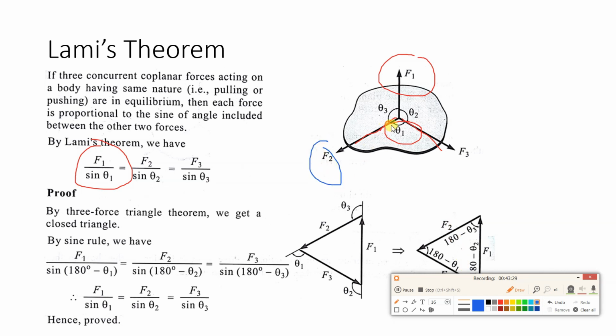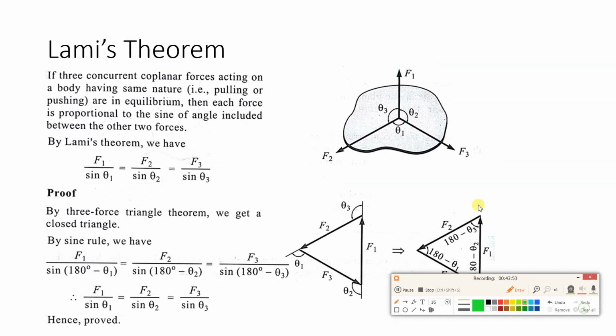The remaining 2 forces are F1 and F3. What is the angle between them? Theta 2. So F2 upon sine theta 2 is equal to, next, suppose we are taking F3. The remaining forces are F1 and F2, the angle is theta 3. So F3 upon sine theta 3. So they will be equal.